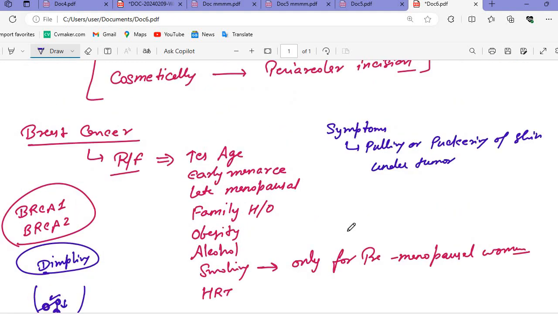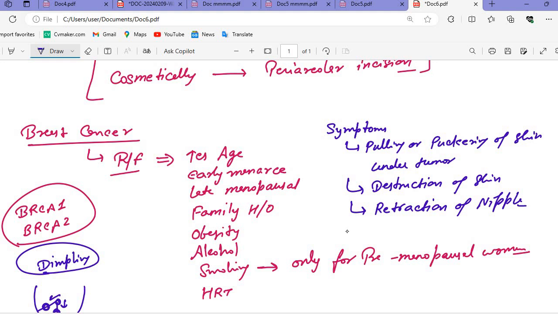Pulling or puckering of the skin under the tumor, we can see the retraction of the skin, retraction of the nipple or skin. Along with that, we can see if the breast skin is thinning. All these key findings we will see in the questions themselves.